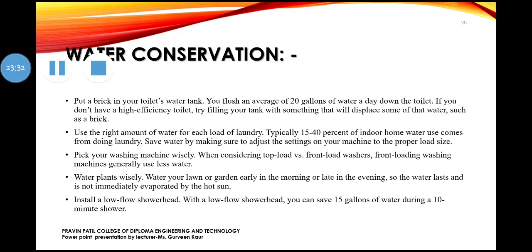The last part of this chapter, the last part of water pollution, is water conservation. In this, certain techniques should be used. We all know that the western washroom system requires a lot of water, so it's better to place a brick inside this water tank, so a large amount of water is not used.